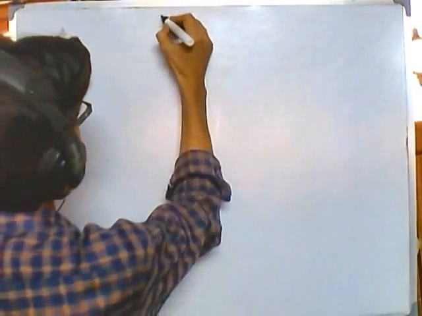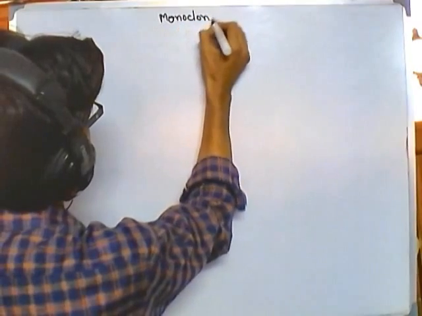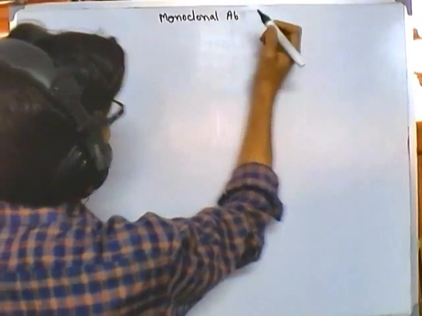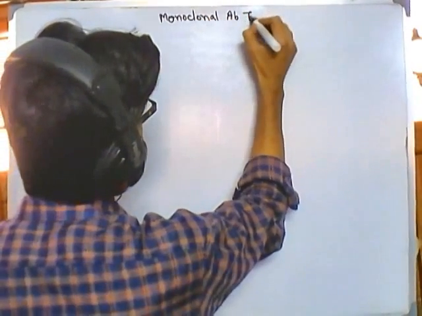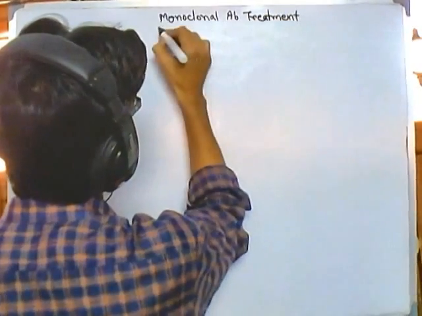Welcome back, friends. In this video we'll be talking about a very intelligent and clever way to go against cancer cells, using monoclonal antibody for a specific antibody-antigen interaction. So monoclonal antibody, what we can say, is a treatment for the cancerous cells, right?